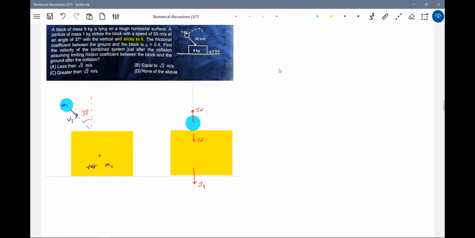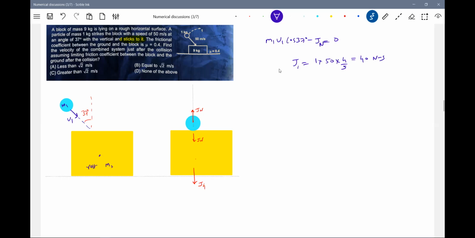First, we'll calculate the Jn. What is the value of Jn? I'll proceed like this here: M1 U1 cos 37 minus Jn finally equal to 0 along y-axis, since it will not rebound. So Jn I'm getting, M1 is, sorry, particle of mass M1 is 1 kg, U1 block with a speed 50, cos 37 is 4/5, so it will be 40 Newton seconds. This is the Jn.